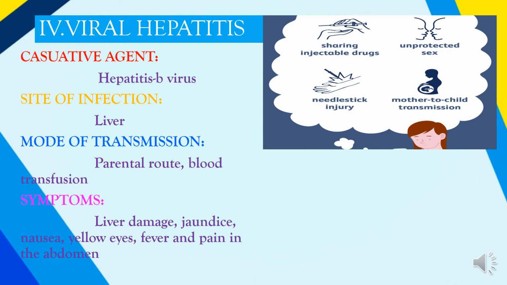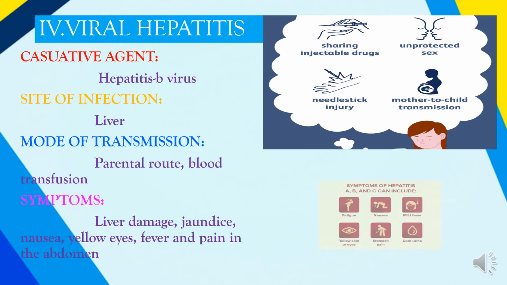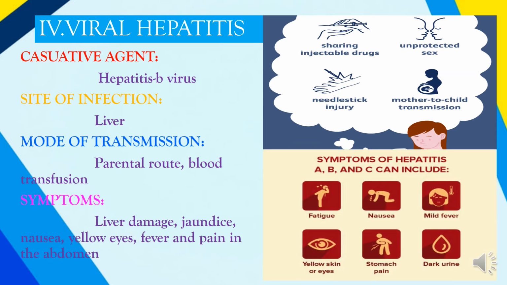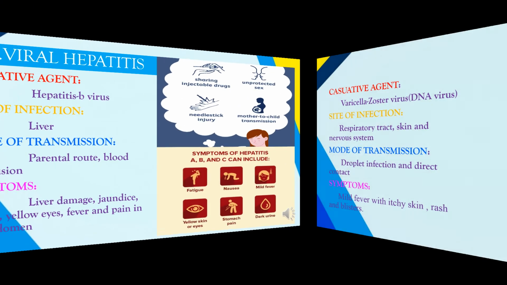You can get this disorder also due to unprotected sex. Some of the symptoms may be the liver damage, jaundice, nausea, yellow eyes, fever, pain in the abdomen. So commonly the patient feels very tired, nauseated with mild fever, and the eyes and the skin becomes yellow and experiences the pain in the stomach or pain in the abdomen and passes out the dark urine.